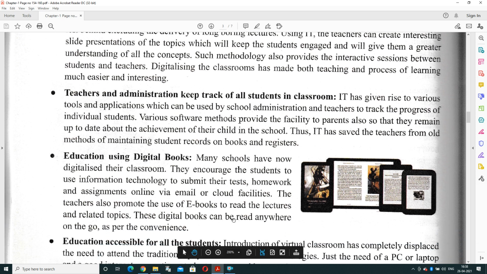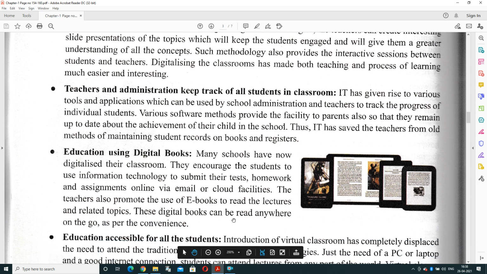Education using digital books: many schools have now digitalized classrooms, so it encourages the students to use information technology to submit their tests, homework, and assignments online or via email or cloud facilities. Like we can take tests now with the help of Google Form. It's an easy way that is possible due to IT only.